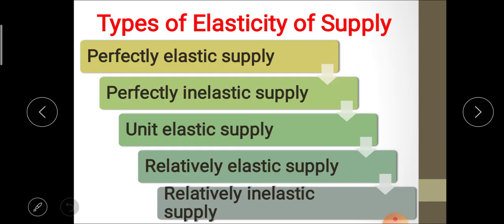Next, types of elasticity of supply. There are five major types. First, perfectly elastic supply. Second, perfectly inelastic supply. Third, unit elastic supply. Fourth, relatively elastic supply, and the last one is relatively inelastic supply. We will see these five types one by one.